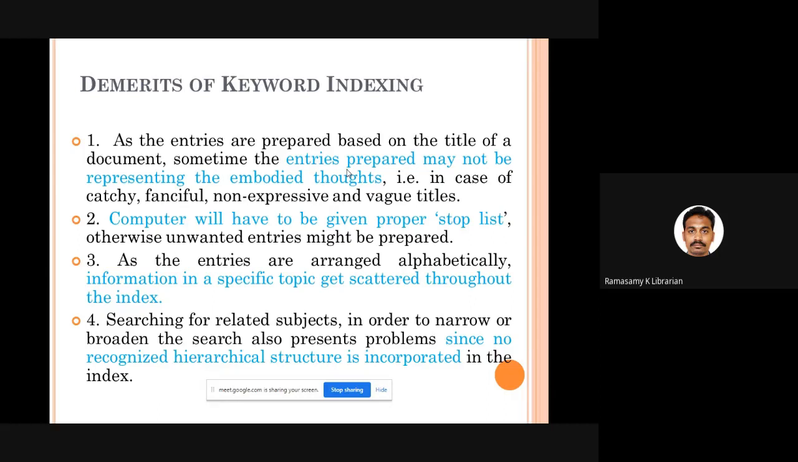But there are some problems with this keyword indexing. What are they? Because they are mostly based on the titles. If the title is fanciful and not expressing thought content, then you may not be able to prepare good index entries. And secondly, if it is automated, then you have to prepare a list of stop words. You should tell the computer, if these words are occurring in the title, these words are not to be taken into consideration for the purpose of assigning subject index entry. So that instruction you should give to the computer by preparing a stop list. Fine. And since all the entries are arranged in alphabetical order, there is always a scattering of subject. Okay, that's very clearly understood here.